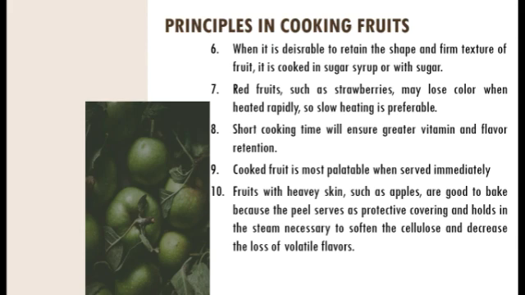Furthermore, fruit with an edible heavy skin and high concentration of nutrients such as apples, pears, peaches, and so on is preferable to bake because their peels serve as protection, help soften cellulose and fibers, and decrease the loss of volatile flavors.